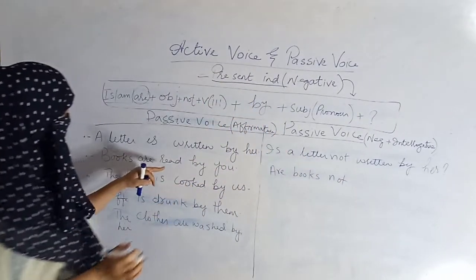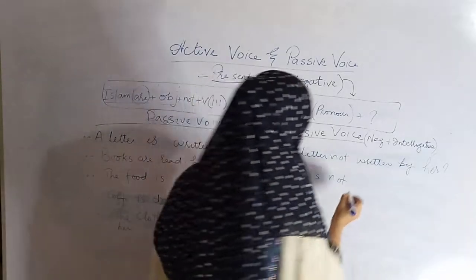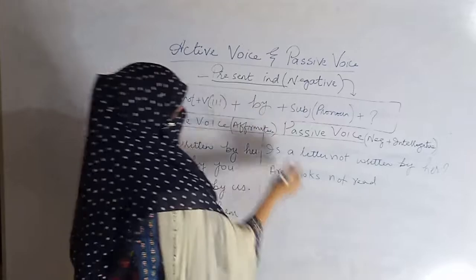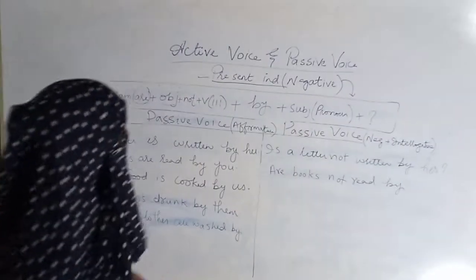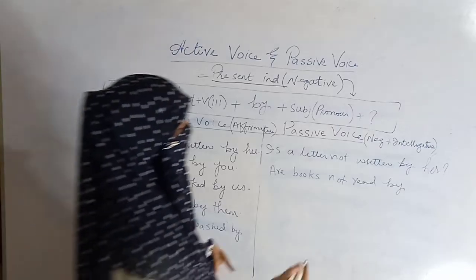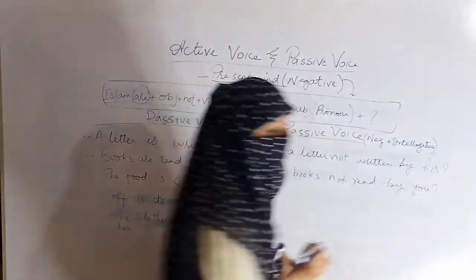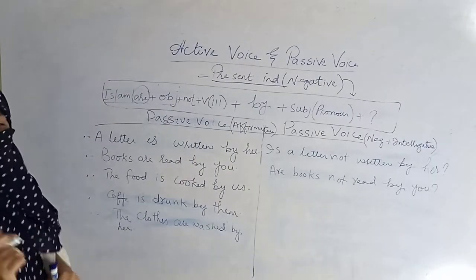Verb third form is read. Are books not read. Then by. Are books not read by you? Then question mark. Are books not read by you? कि तुमने किताब नहीं पढ़े हैं.